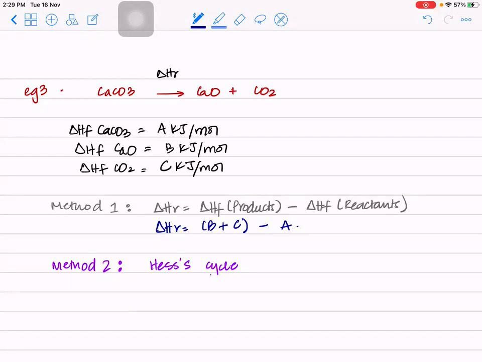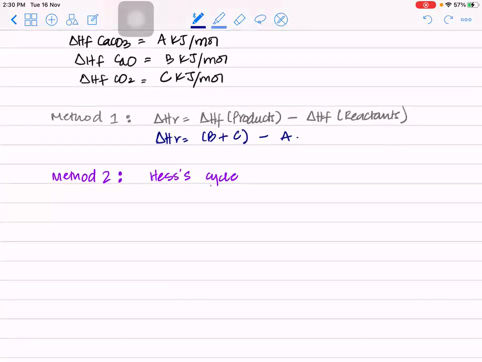All right. Now, if any of these had 2 moles, what would we have done? We would have multiplied these values by 2 because we know formation is per mole. It is for 1 mole. Clear? Now let's move on to our second method. Our second method is the Hess cycle. So every time they say draw an energy cycle, they basically mean the Hess cycle, right? And Hess cycle is based on which law? Hess's law. What is Hess's law? That you can go directly or you can go indirectly, the energy change would be equal, right?